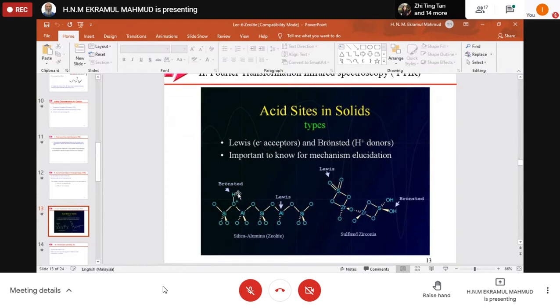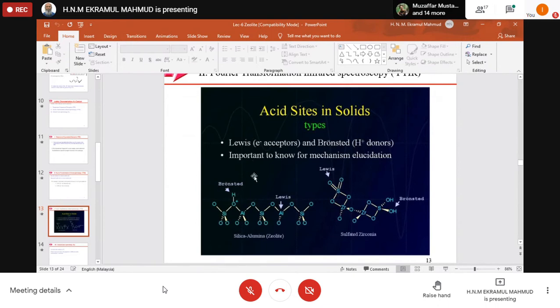The OH group is related to the Bronsted site, and this oxygen is the Lewis site, because here it is protonated and an electron can add here, so it will be plus. Due to this structure, Lewis sites are where it can accept electrons, and Bronsted sites are where H plus can be donated.